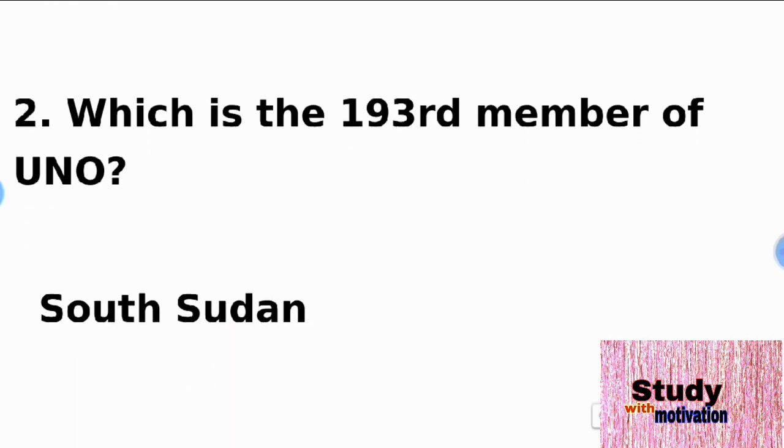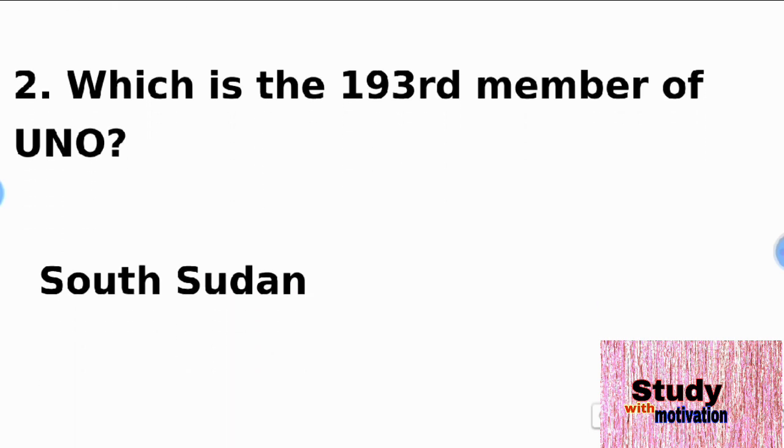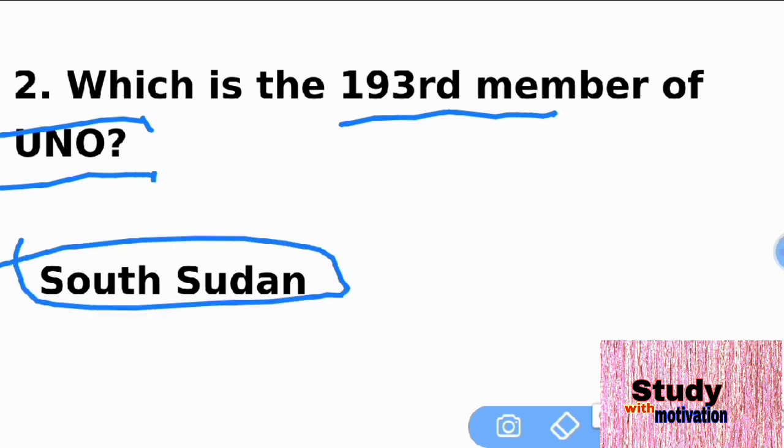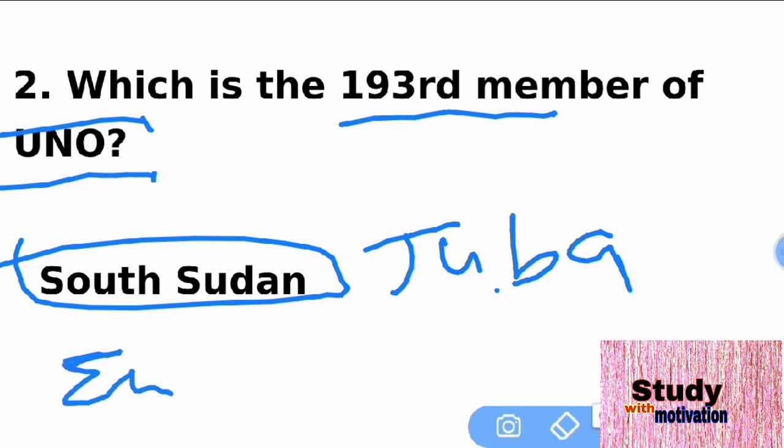The next question is 2. Which is the 193rd member of UNO? That is South Sudan. South Sudan is the 193rd member of the UNO. South Sudan is the right answer of this question. South Sudan is also known as the Republic of South Sudan. The capital of South Sudan is Juba, and the official language of South Sudan is English.